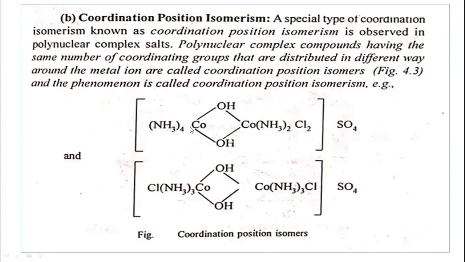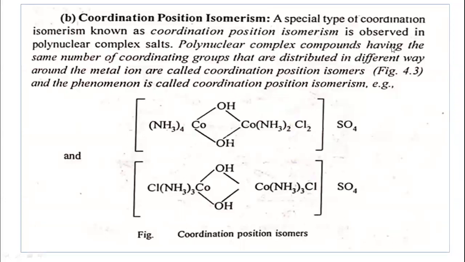So you can see this complex now. The name of the complex is tetraammine-mu-hydroxo dicobalt(III) sulfate.